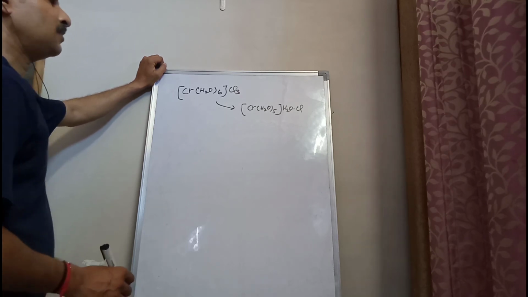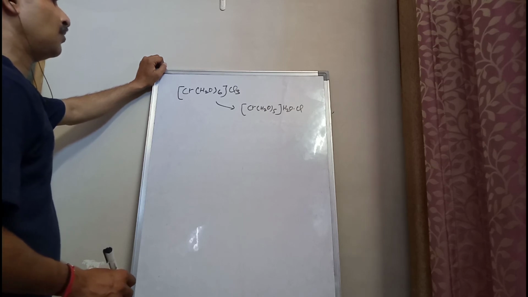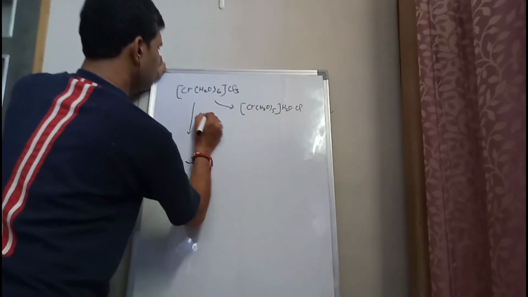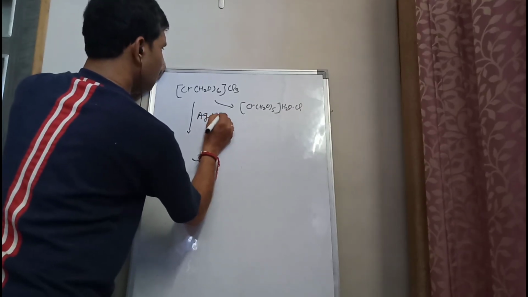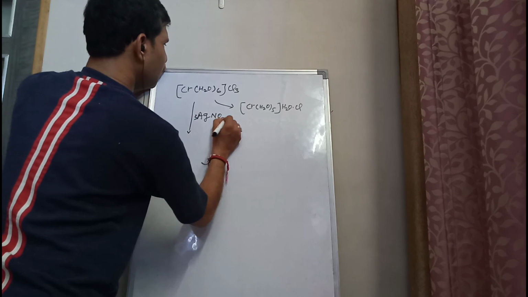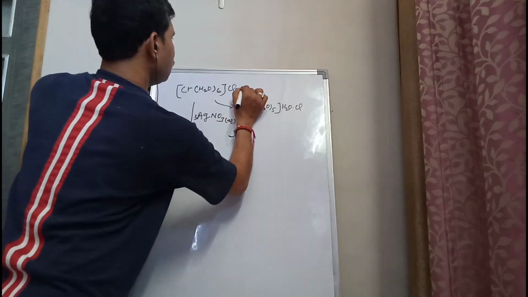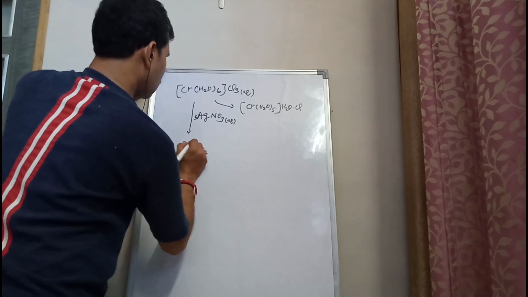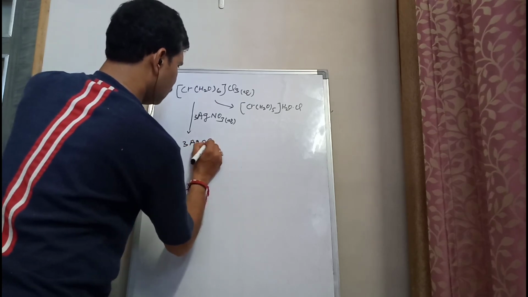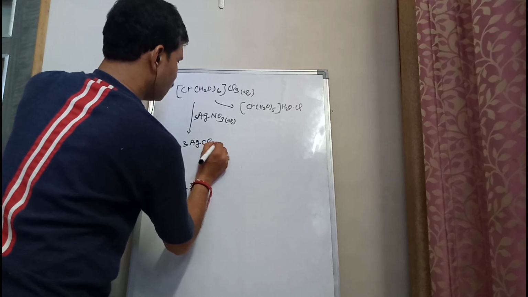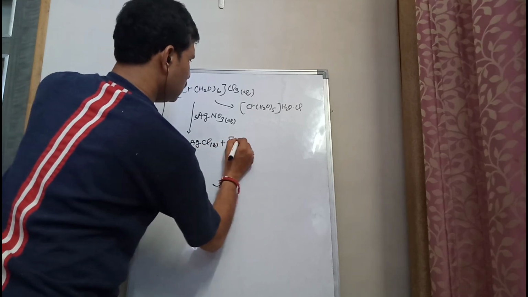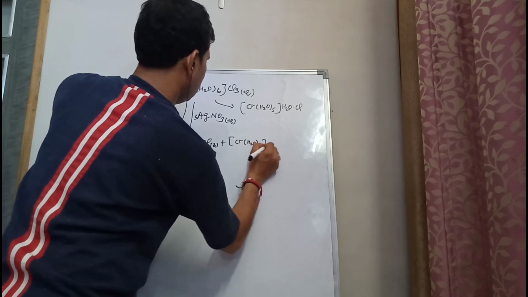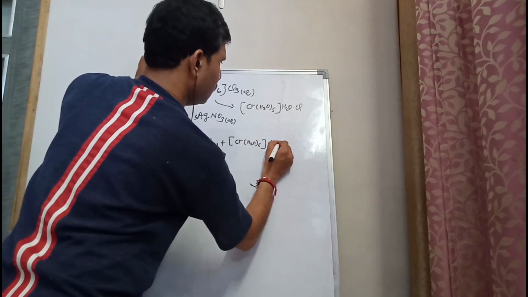One important thing to observe here is that when this kind of compound is reacted with AgNO3, 3 moles of AgNO3 will react with 1 mole of [Cr(H2O)6]Cl3. So it will give us 3 moles of AgCl white precipitate, along with [Cr(H2O)6](NO3)3.